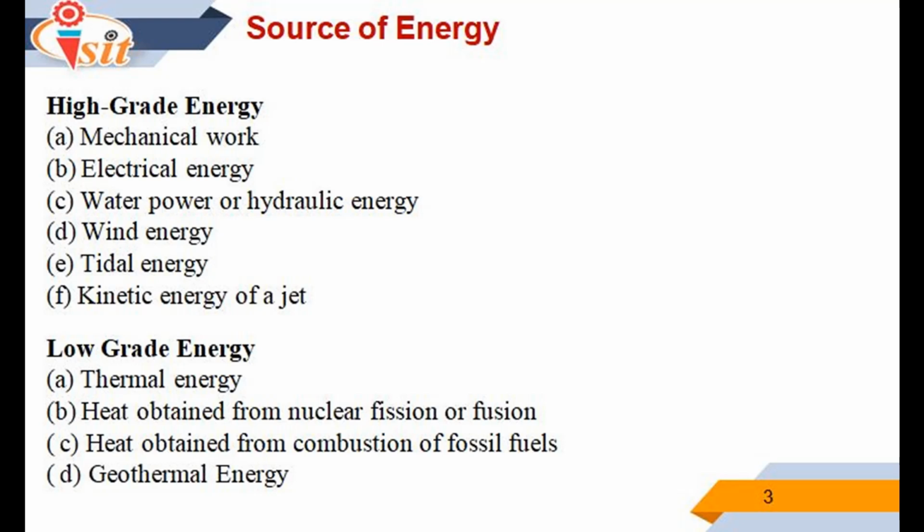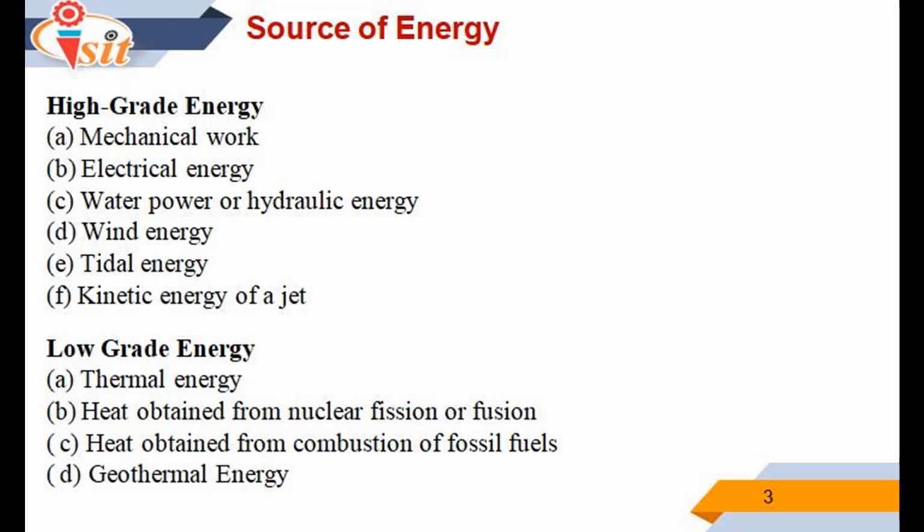The low grade energies are first one is thermal energy, second one is heat obtained from nuclear fission or fusion reactions, next one is heat obtained from combustion of fossil fuels, and last one is geothermal energy. The high grade energy can be converted directly in any form of energy with its equivalent quantity. But low grade energy such as heat cannot be converted directly into high grade energy. The conversion of low grade energy into high grade energy requires a cyclic process and its complete conversion is impossible.